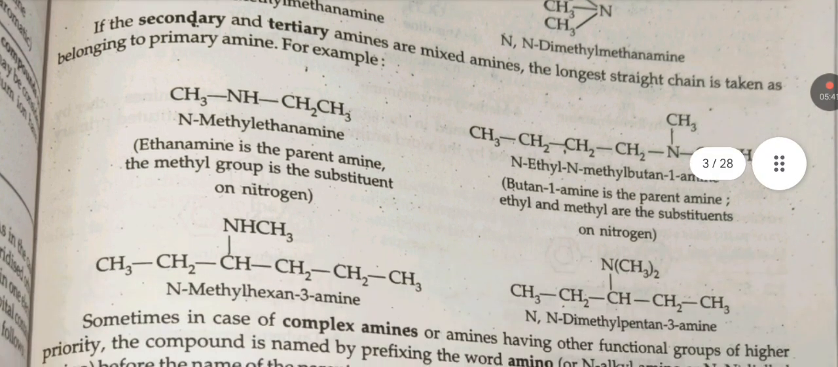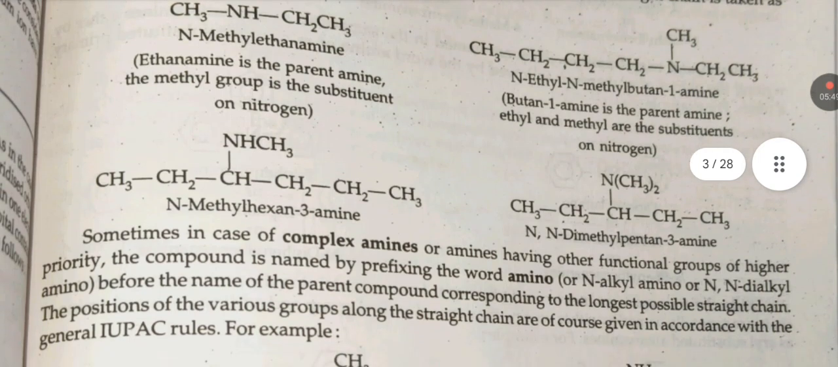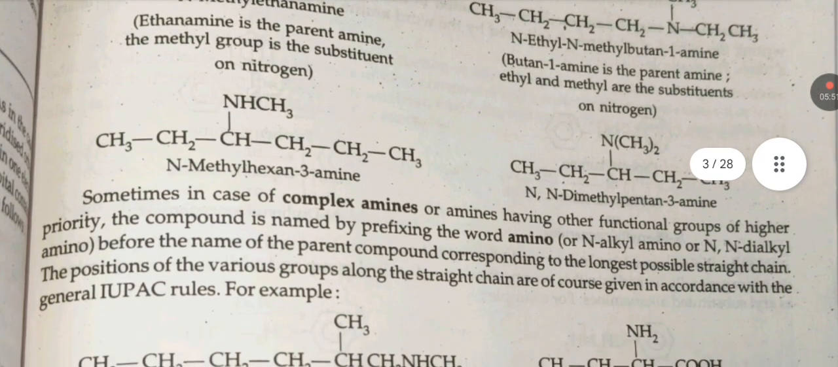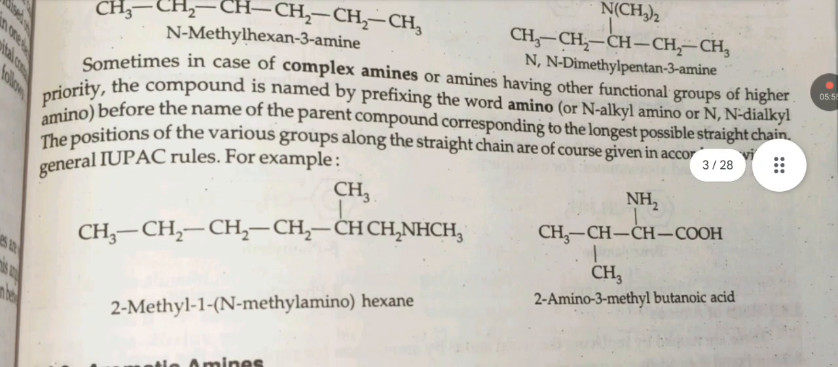In the secondary and tertiary amines that are mixed amines, the longest straight chain is termed as belonging to the primary amine. For example, N-methylethanamine, N-ethyl-N-methylbutan-1-amine, N-methylhexan-3-amine, and N,N-dimethylpentan-3-amine.